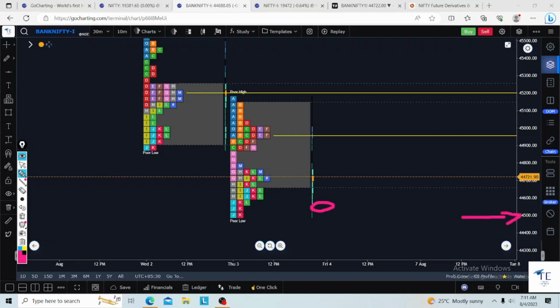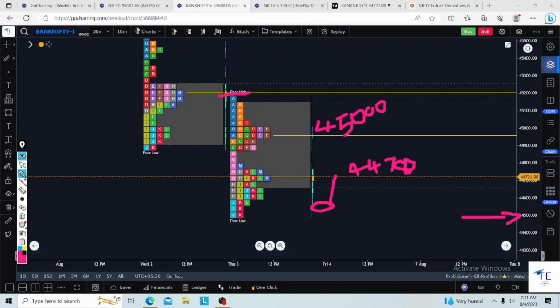If the open is sustaining here, then my direct target is 44,780. That is the first target. Second target is 45,000, that is a psychological level.